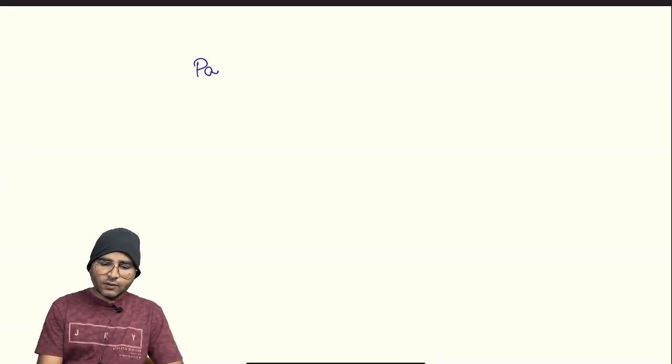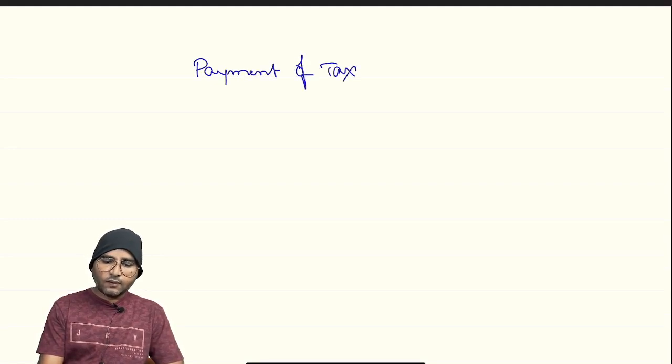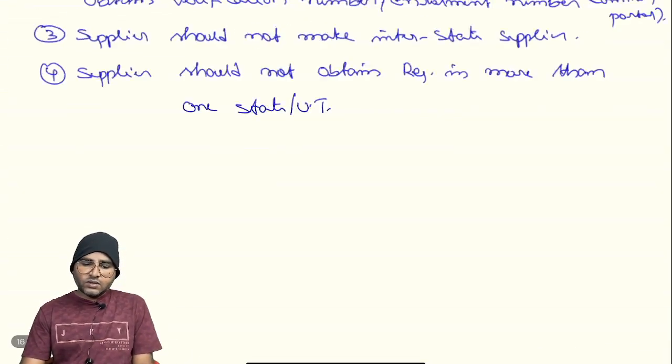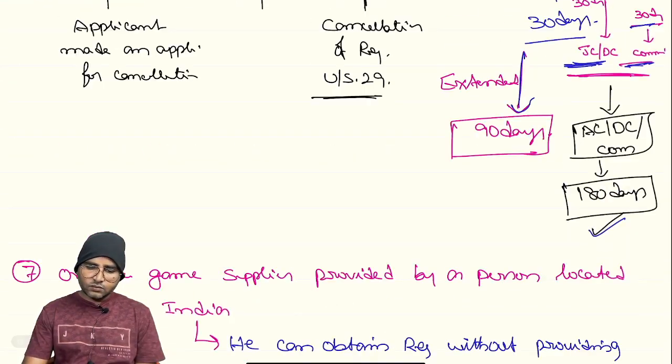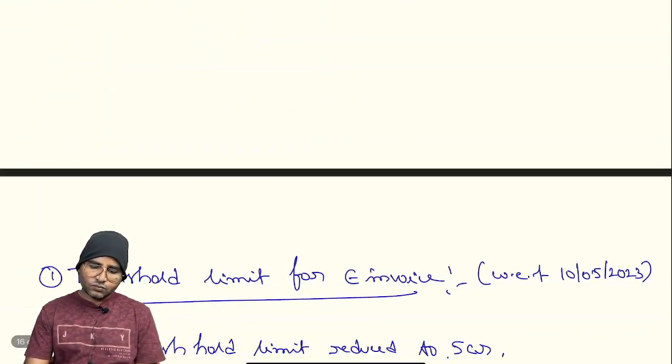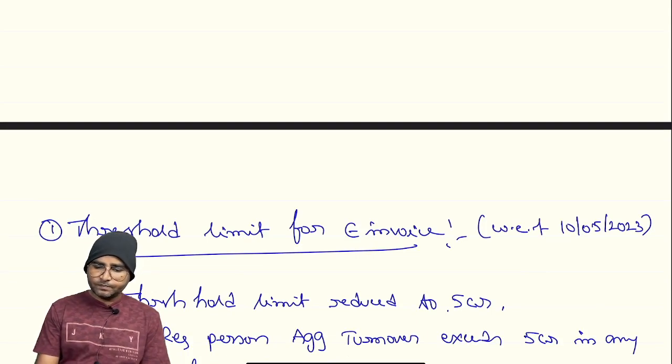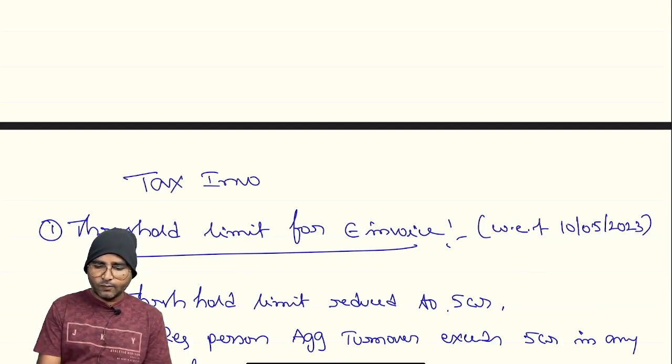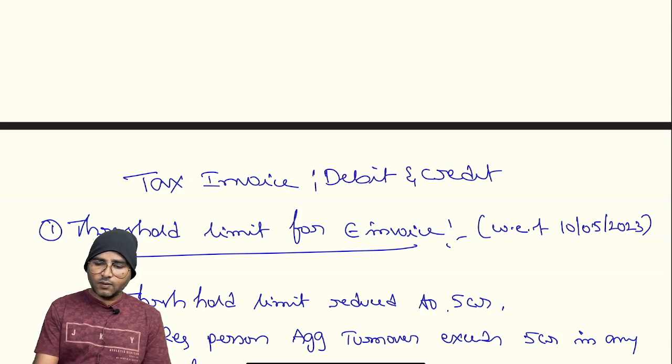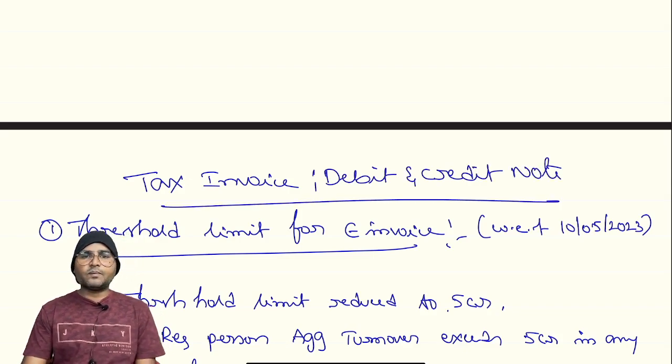So the next chapter, it is payment of tax. And what's the previous chapter? Tax invoice, debit and credit note.